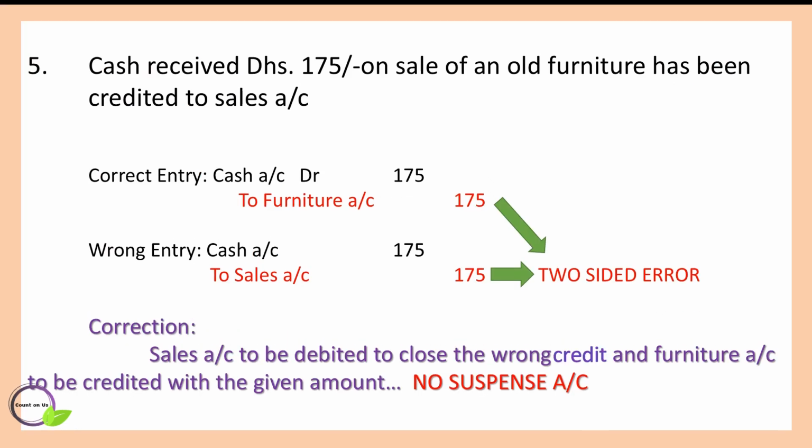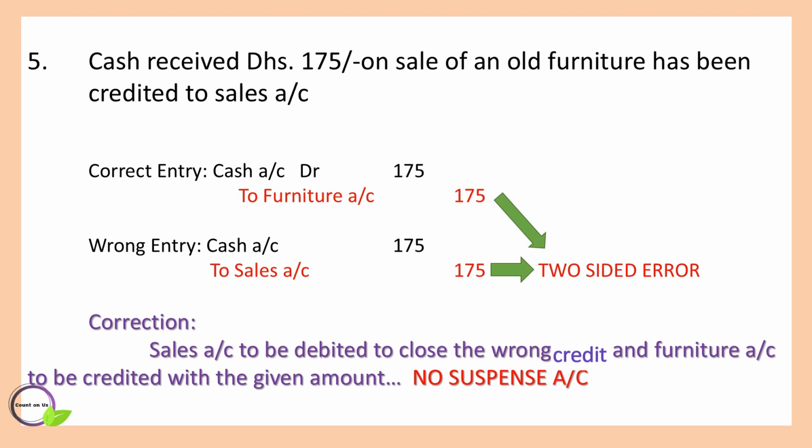The last error is cash received 175 dirhams on sale of an old furniture has been credited to sales account. The correct entry would be cash account debtor to furniture account 175 dirhams, but wrongly entered the entry cash account debtor to sales account. So we can see that both errors are here in furniture account and sales account. It is a two-sided error, so no need to open suspense account.